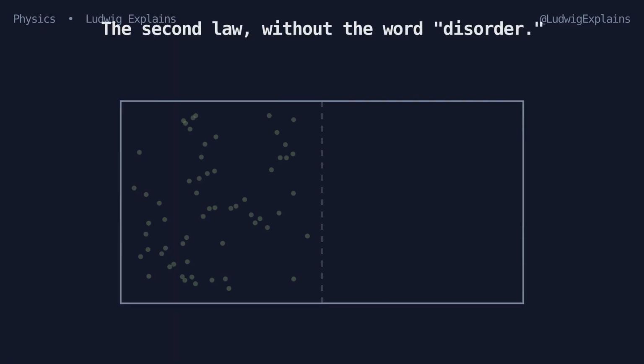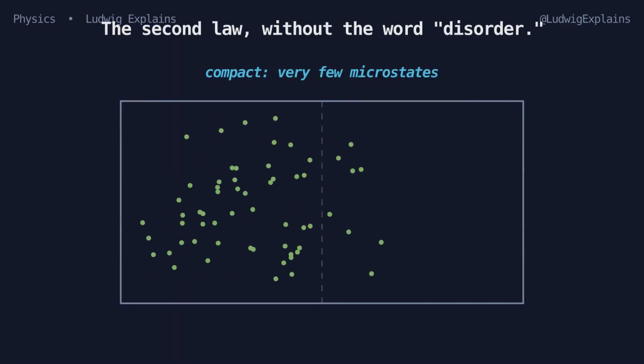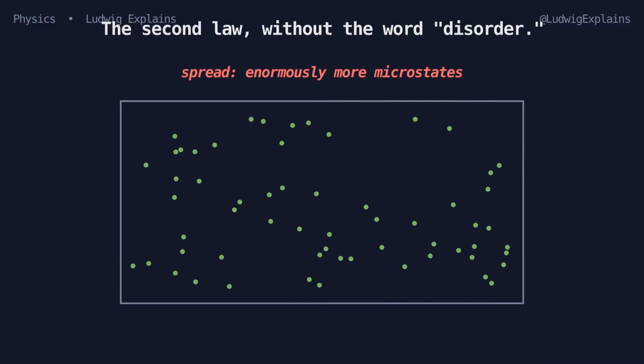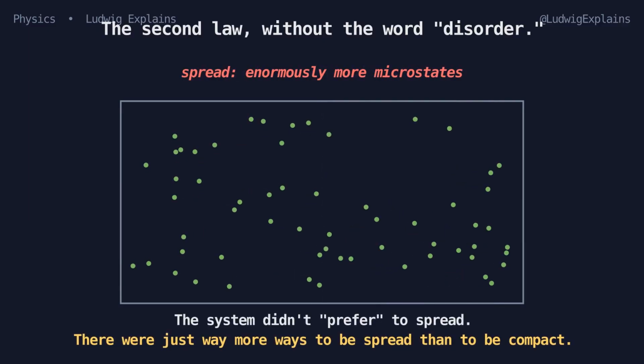Now we can rewrite the second law of thermodynamics without using the word disorder. Imagine all the air molecules in this room compressed into one corner. There are very few microstates that look like that, so that macrostate has tiny W. Release them, and a fraction of a second later they're spread evenly. There are vastly more microstates that look spread out, so spread out has gigantic W.